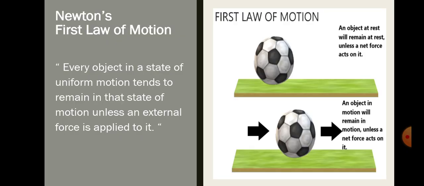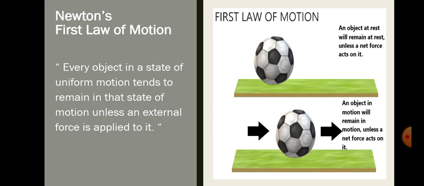So here we go. Newton's first law of motion states that every object in a state of uniform motion tends to remain in that state of motion unless an external force is applied to it. So the first law of motion simply says that an object will remain at rest unless a net force acts on it.